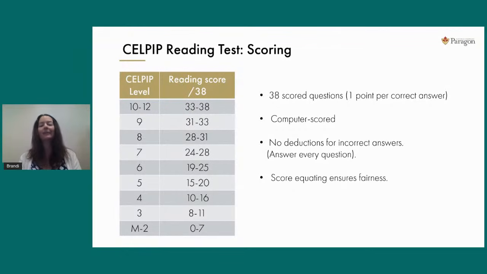The answer to that question has to do with what we call score equating. This has to do with the complexity of the questions on the test. So remember, when you go into the testing center to take your CELPIP test, you'll be sitting in the same room with several other test takers, just like yourselves. Not everybody in that room is completing the exact same test. You don't all have the same questions and answers. And that's designed, of course, to protect the privacy and the security of those tests.